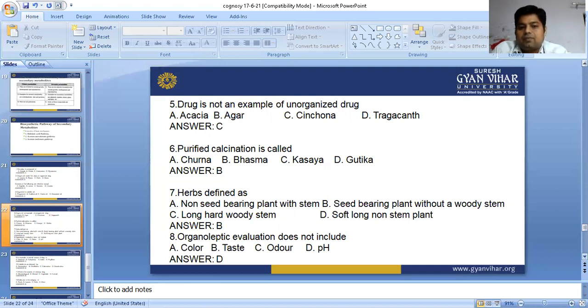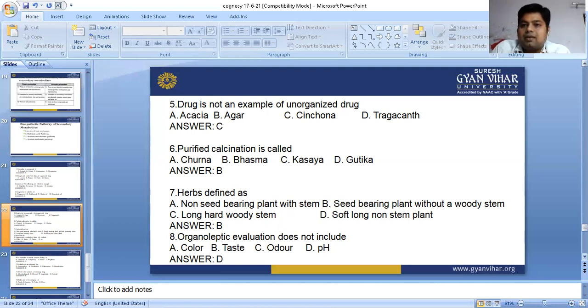Organoleptic evaluation doesn't include which of these? Organoleptic means evaluation which we can do by the senses. Color, yes, we can see the color of the plant, and it is an organoleptic characteristic. By the help of color we can recognize a plant. Taste, we can taste the substance and identify the drug, so taste is also organoleptic.